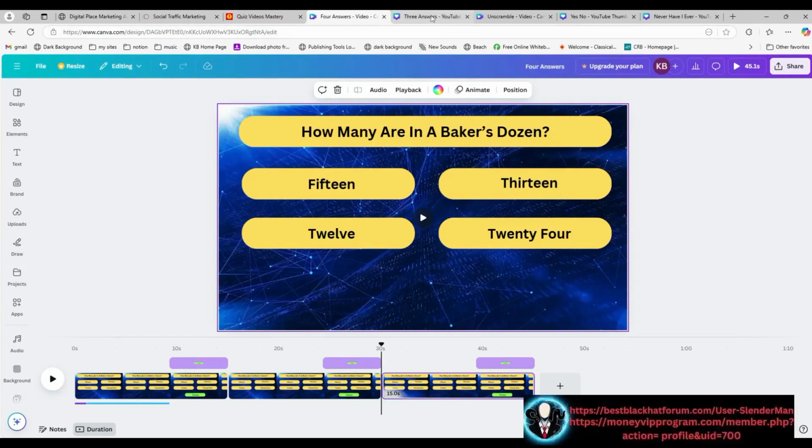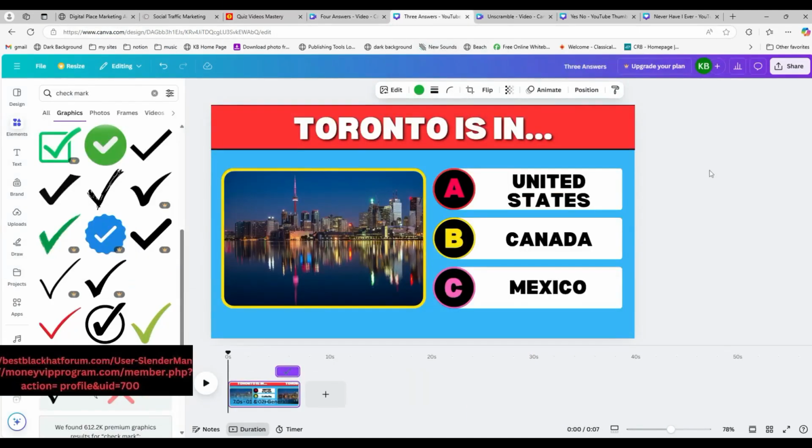Let's go to the one with 3 possible answers and kind of a different design here. Also, you should know, as I said, there's a lot of graphics I'm not able to use in the free plan. You can see all of these have a little crown, and if you hover over, it says Pro. Well, some of them do Pro. So whatever you see here is only what is available in the free version of Canva. So this one is very simple.